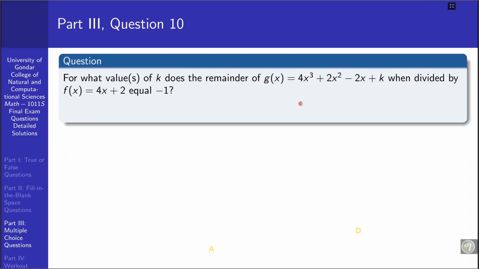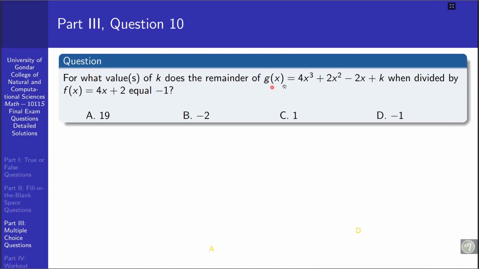Next question, and the last question probably for this item. We have for what values of k does the remainder of g of x equal to 4x cubed plus 2x squared minus 2x plus k when divided by f of x equal to 4x plus 2 equal minus 1.